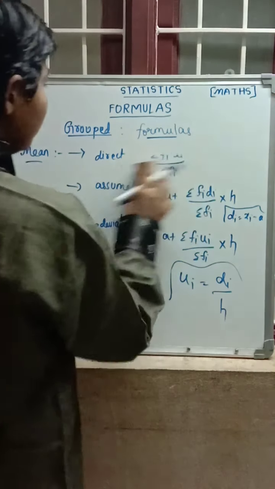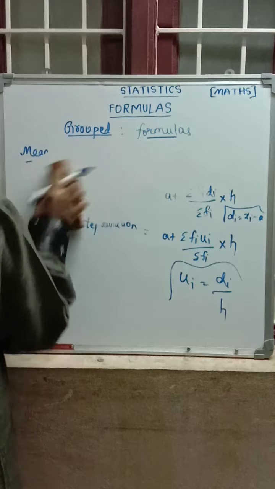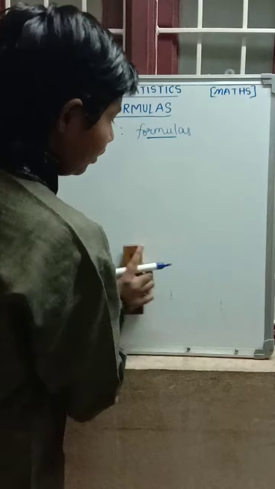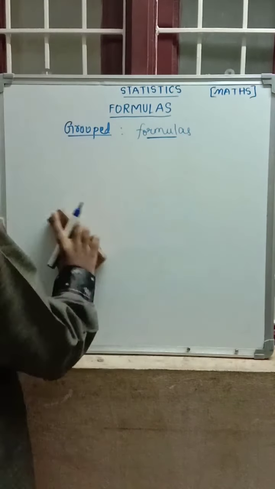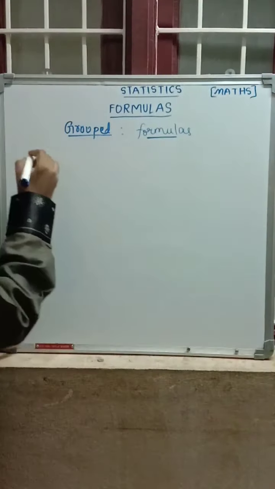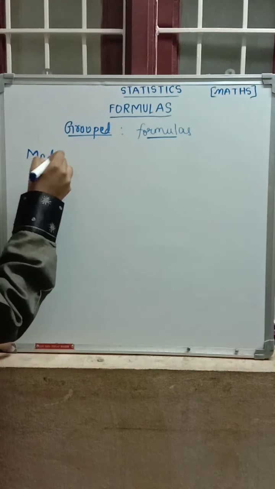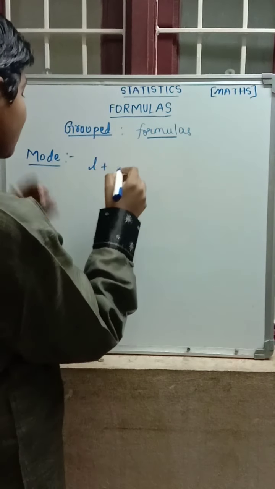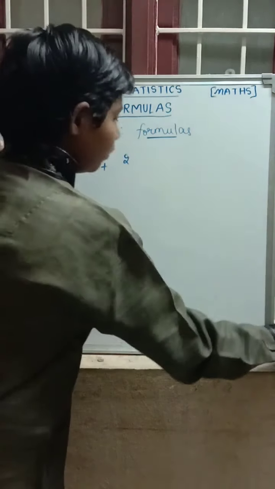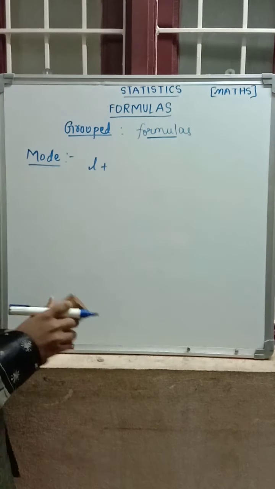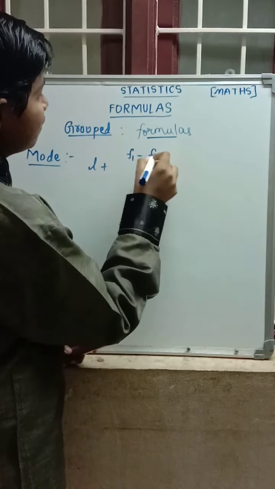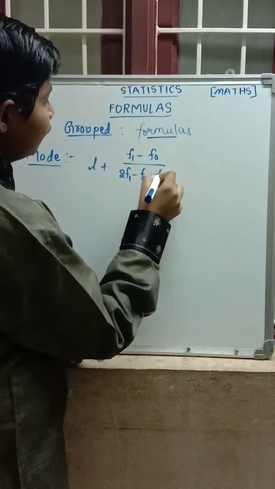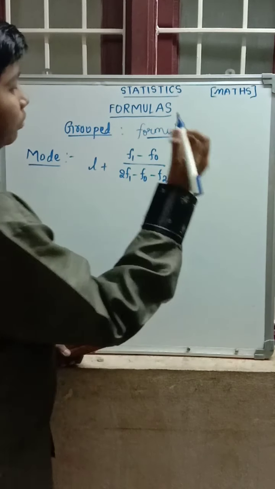Now mode. Grouped data mode. We will list the formula for grouped data mode now. In the videos I explained with examples; these are only the formulas here. Mode is L plus f1 minus f0 by 2f1 minus f0 minus f2, into h.